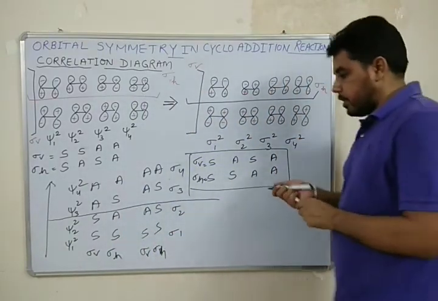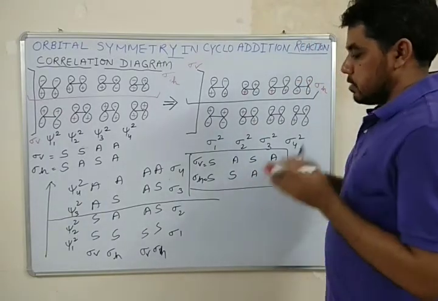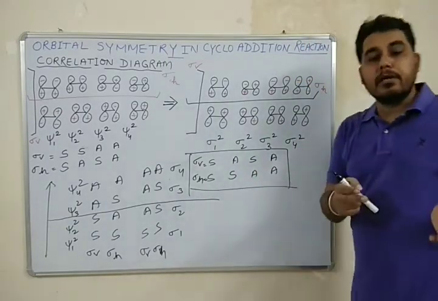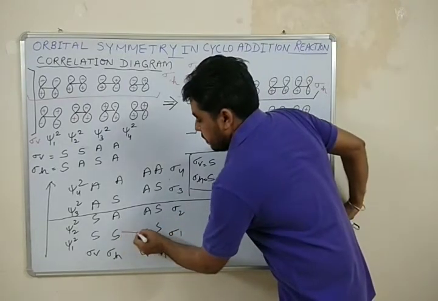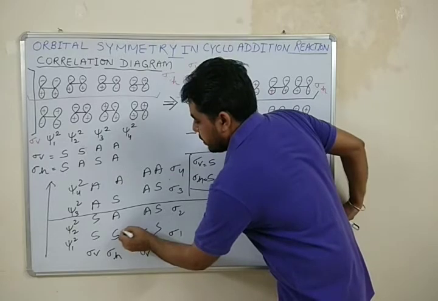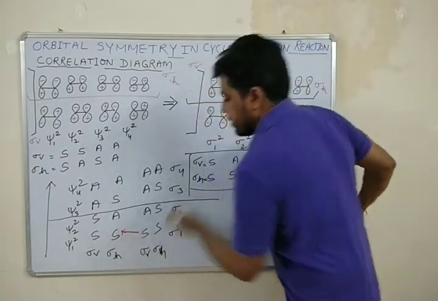So now you can correlate the reactant orbitals with the product orbitals by taking in mind the symmetry properties. So here psi 1 square will be correlated with sigma 1. Okay, both are symmetric SS.